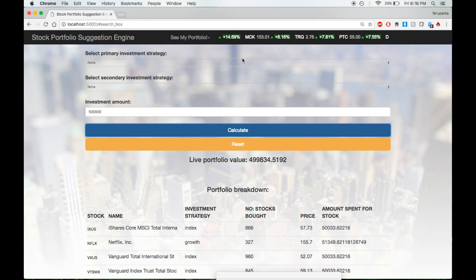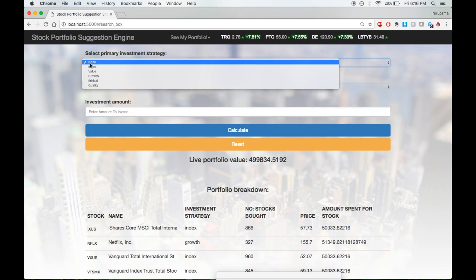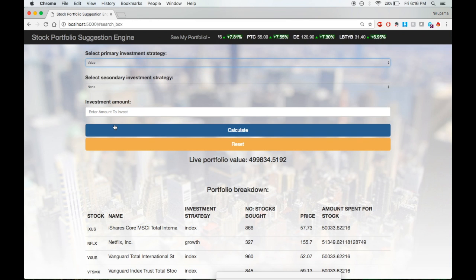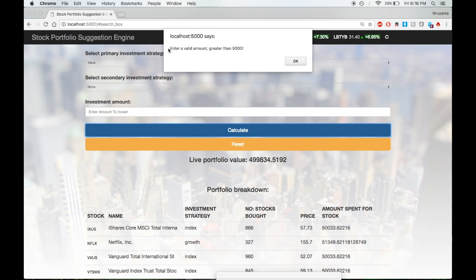The next test case tests a lack of amount input in the amount section, and we are going to select a strategy and hit calculate. We get a valid amount error message.